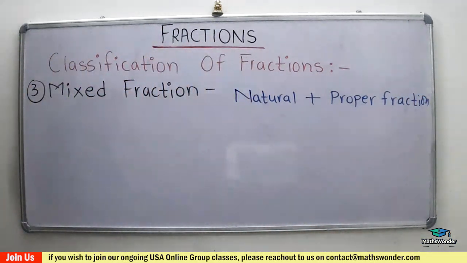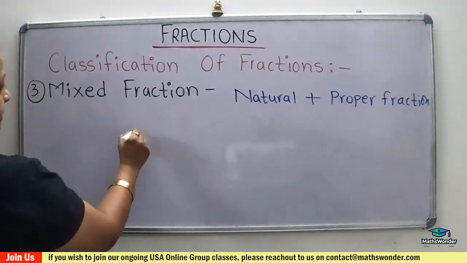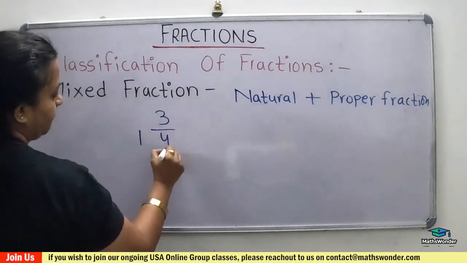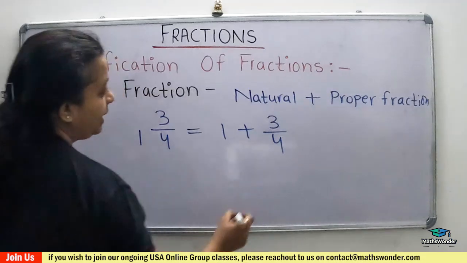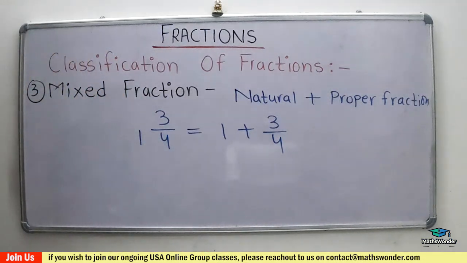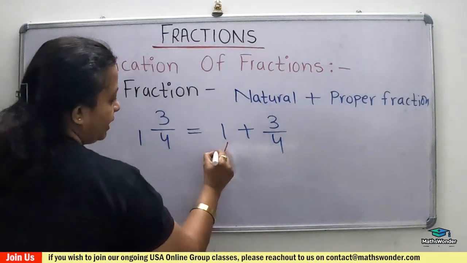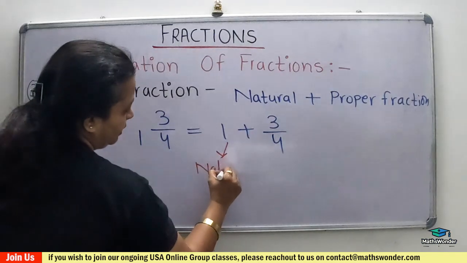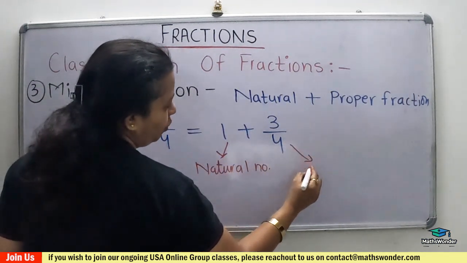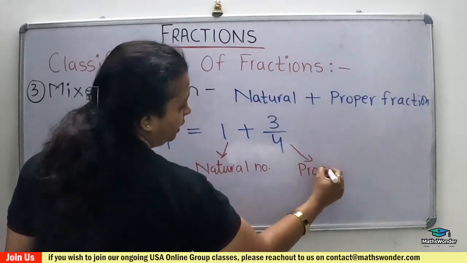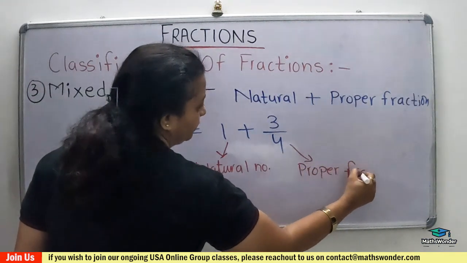How? Suppose 1 and 3 over 4. You can write it as 1 plus 3 over 4, right? So 1 is a natural number, okay? 1 is the natural number and 3/4 is a proper fraction.